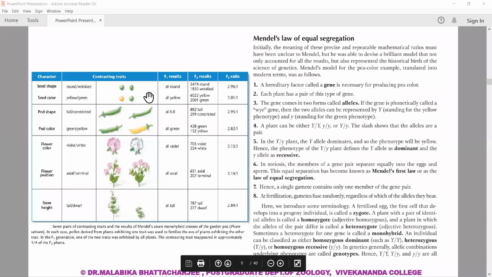Whatever crosses he did, there was an interesting result: he observed a ratio of 3:1. And that forms the famous result when we talk about the monohybrid cross, his famous 3:1 ratio.